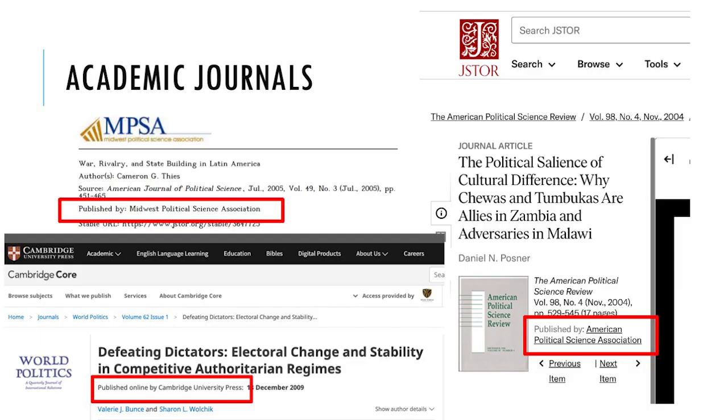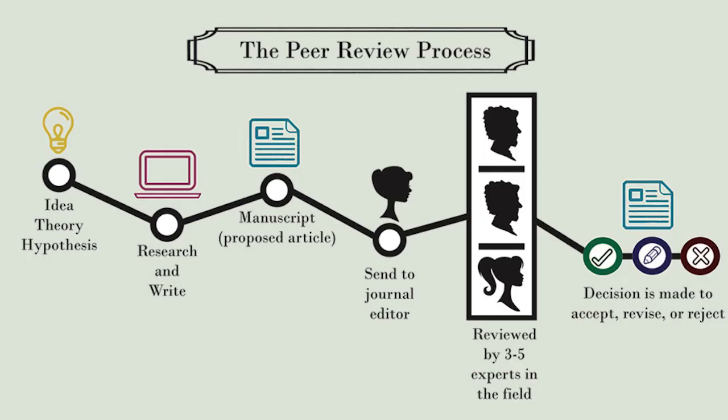Academic journals in political science are usually published by professional associations or universities. They are unique in that they are subject to peer review. That means that when an author sends an article to the journal to be published, the editor of that journal sends the article to 3 experts on that issue and asks them to evaluate the quality of the work.